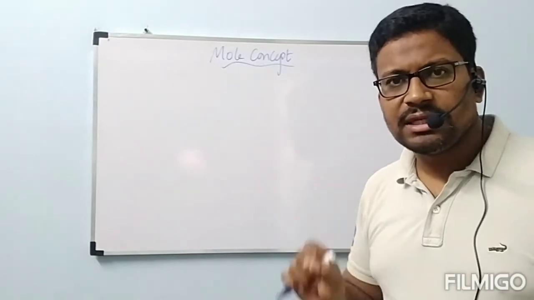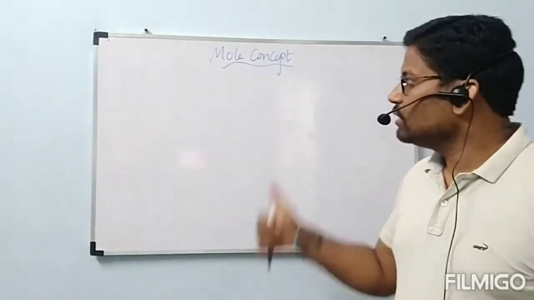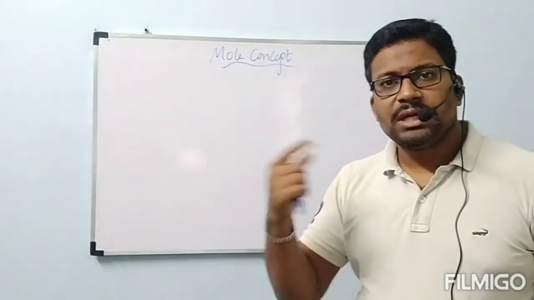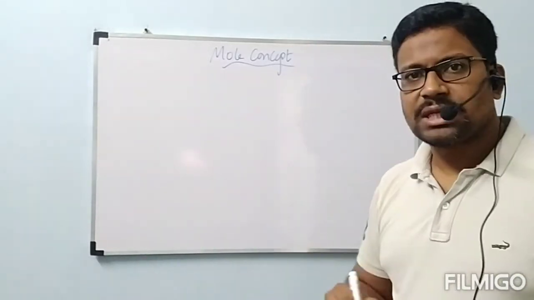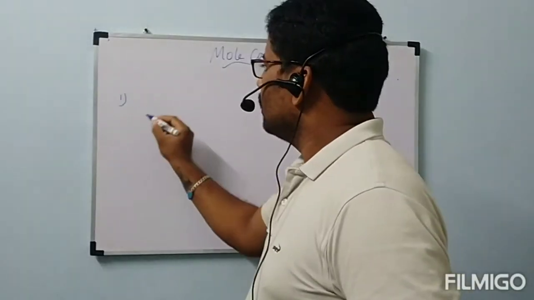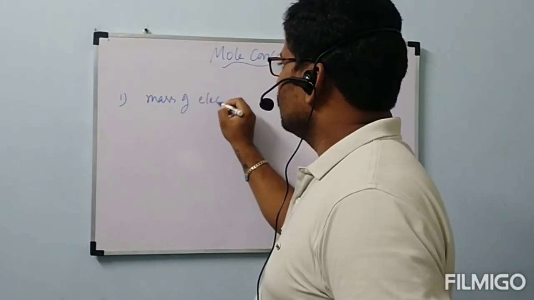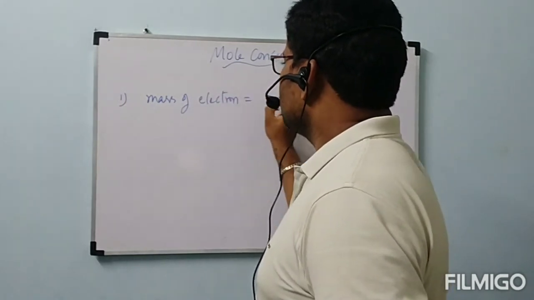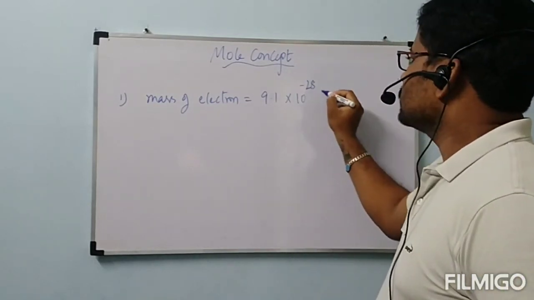Till now, what is completed is what you have seen in earlier classes also. But if you understand this one, so many concepts will be clear for you in the next coming classes. Before going to this concept directly, first one, mass of electron is equal to 9.1 into 10 power minus 28 grams.